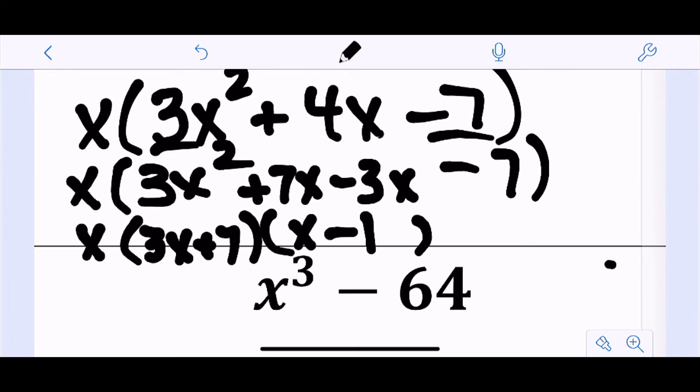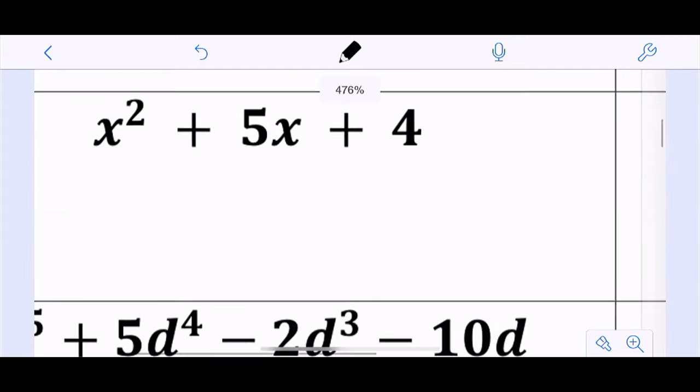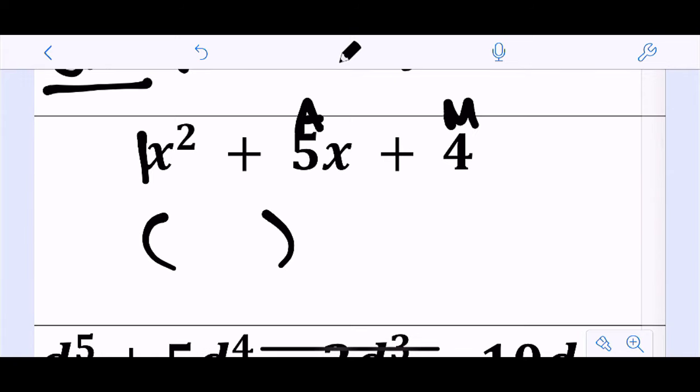And if that's something you need to go through the actual grouping part, send me a chat. We can go through one. But generally, that's something you guys have been doing great on, so I'm not going to spend a ton of time on it. One like this one, not very difficult. I'm just saying what adds to the middle multiplies to be the end because my leading coefficient is 1, right? And so that would be x plus 4 and x plus 1.